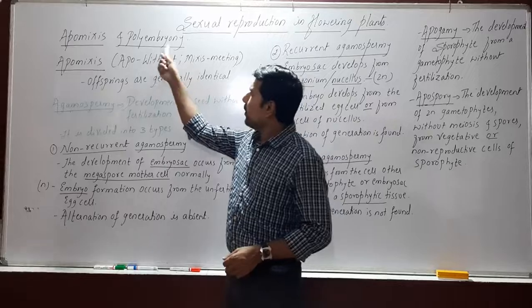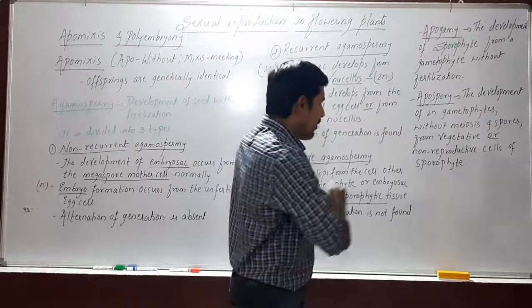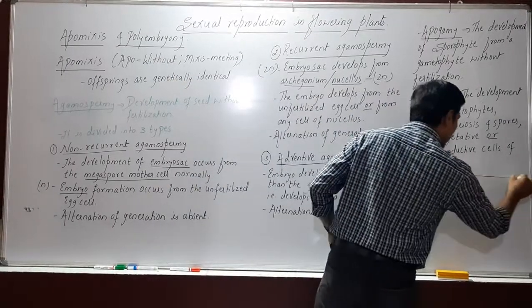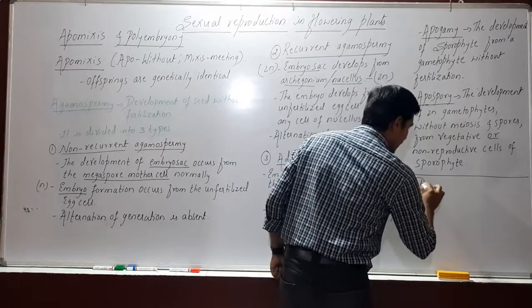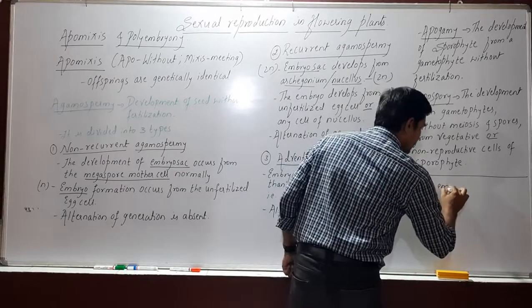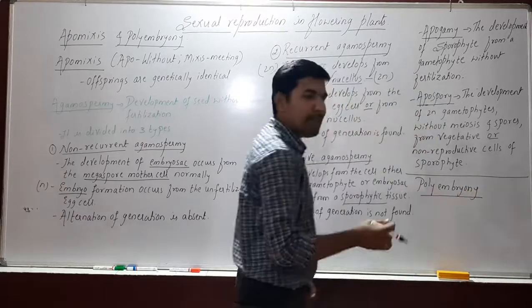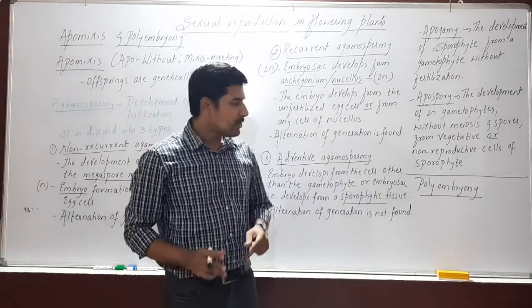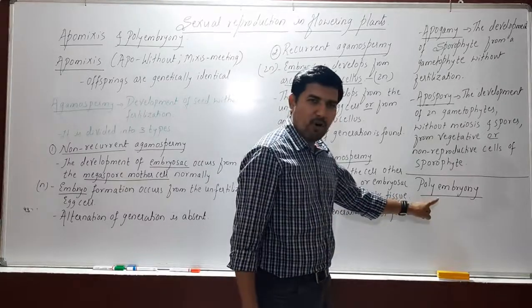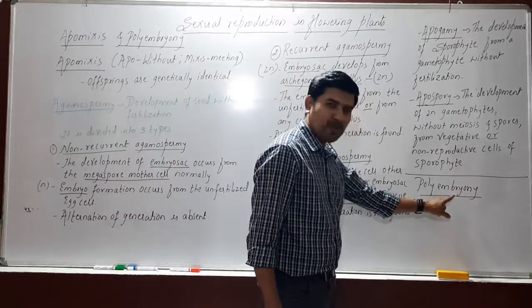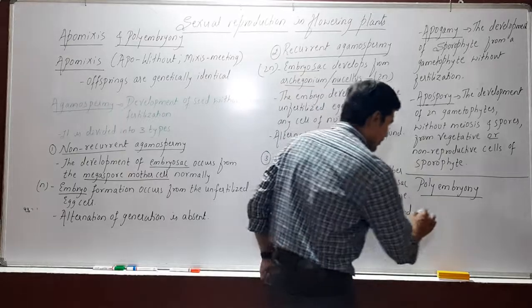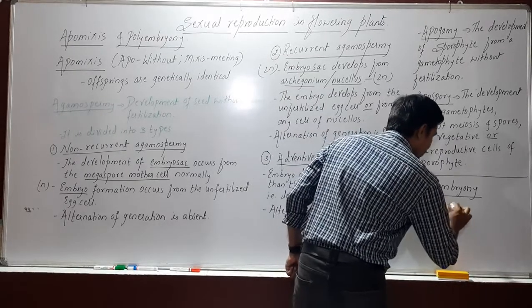Next part is polyembryony. The term says poly meaning many, embryony meaning embryos. So what is polyembryony? The formation of many embryos in a seed.